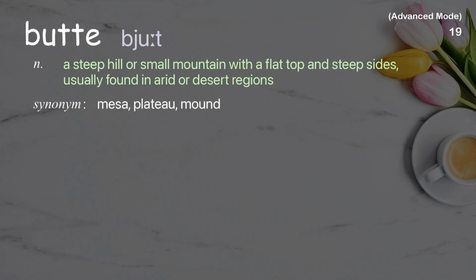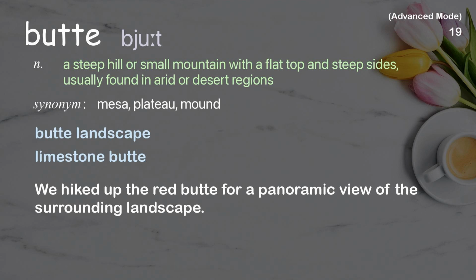Butte. A steep hill or small mountain with a flat top and steep sides, usually found in arid or desert regions. Examples: Butte landscape, limestone butte. We hiked up the Red Butte for a panoramic view of the surrounding landscape.